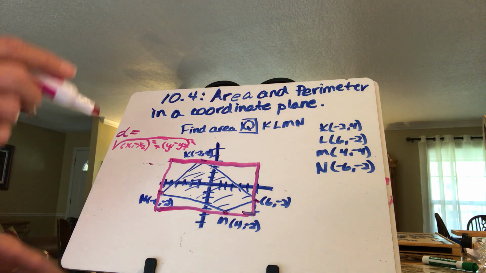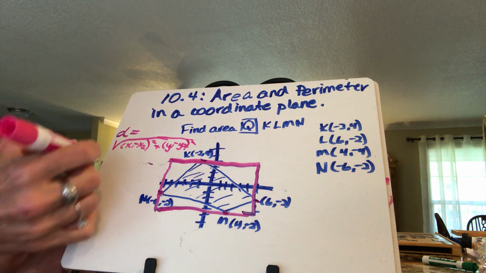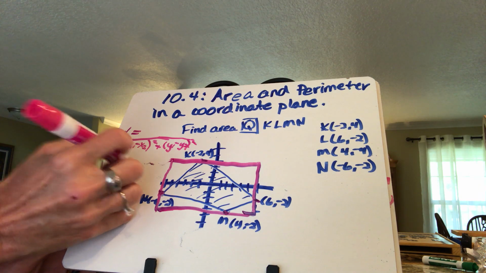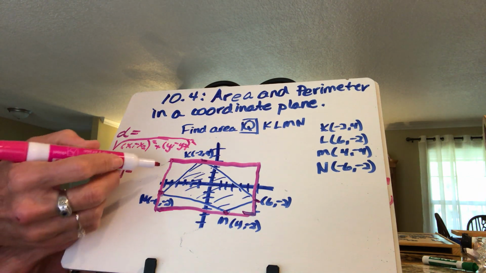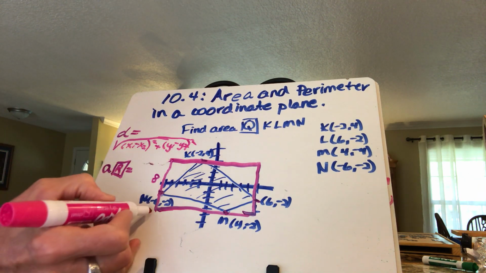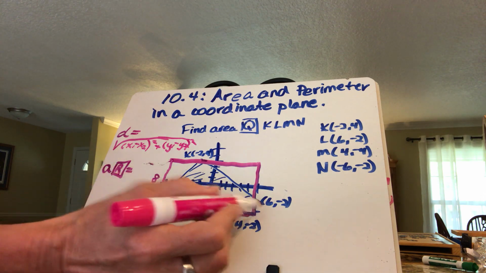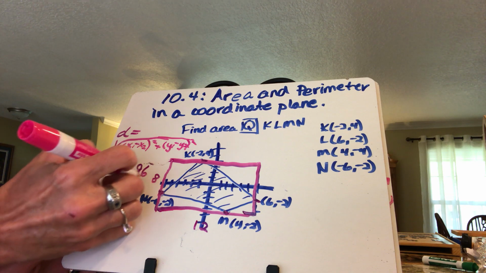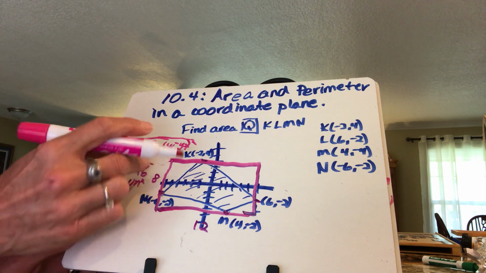So now we're looking at the area of the rectangle. How am I supposed to do that? Well, the area of a rectangle is just base times height. So I just count and I find out that that is 8. And I count from -6 to +6. I find that is 12. So of course my area is 96 square units.